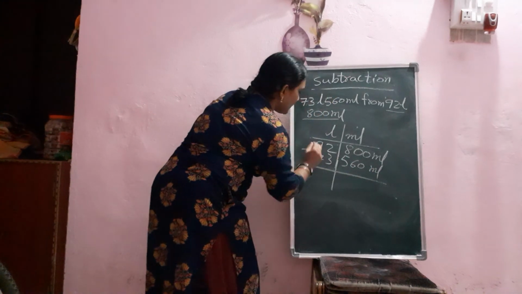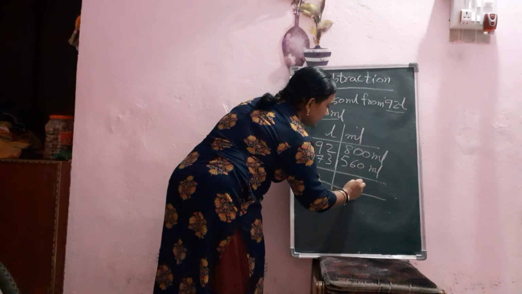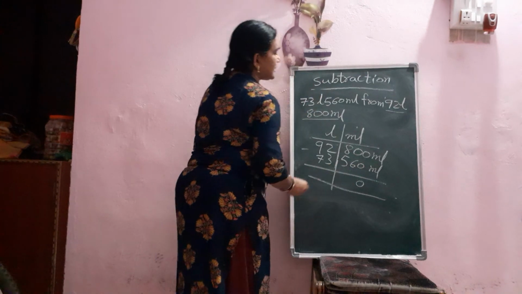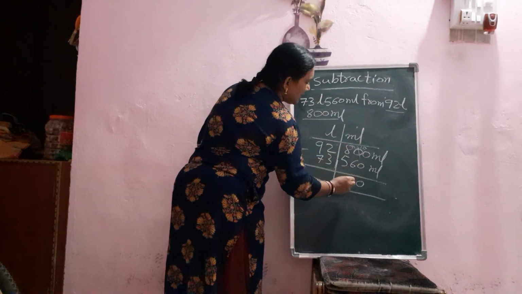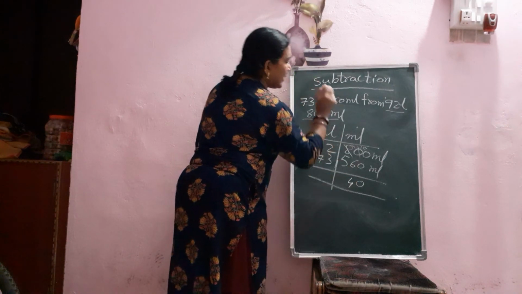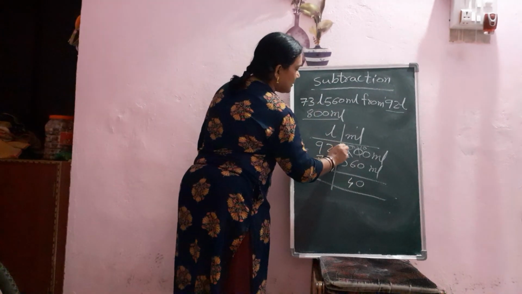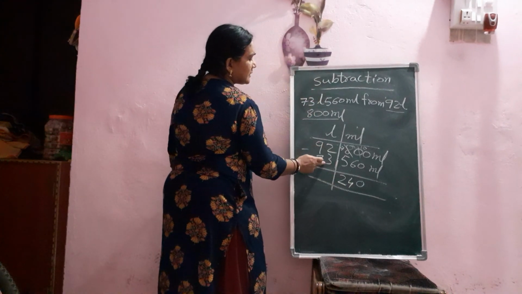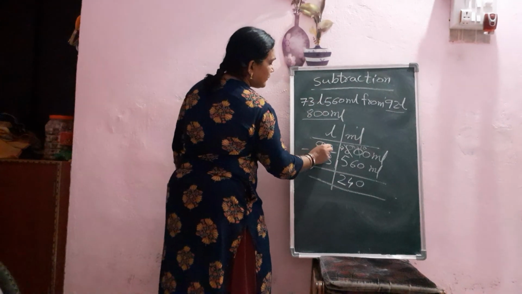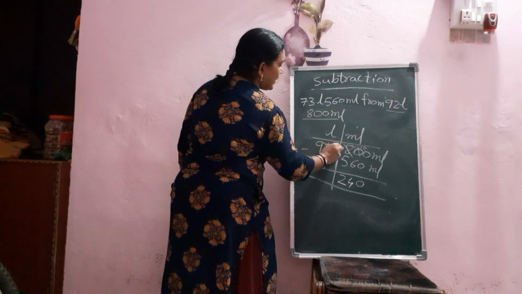Now we will do subtraction. 0 minus 0, 0. 0 minus 6, not possible again, borrow, it will become 10. Okay, 10 minus 6, 4. Now 1 given here, so it will remain here, 7, 7 minus 5, 2. Now again 2 minus 3 is not possible, then we have to borrow, this will become 12, 12 minus